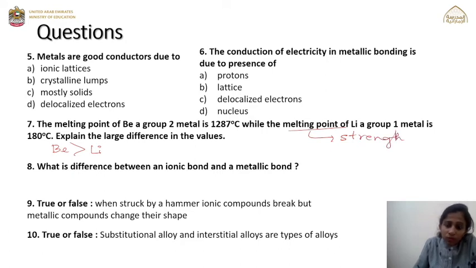And you know, for a metallic bond, the strength depends upon the number of valence electrons, because valence electrons result in the electrostatic force of attraction between the ions.